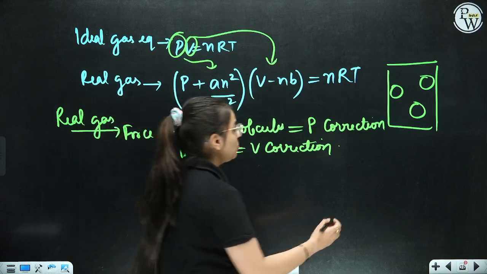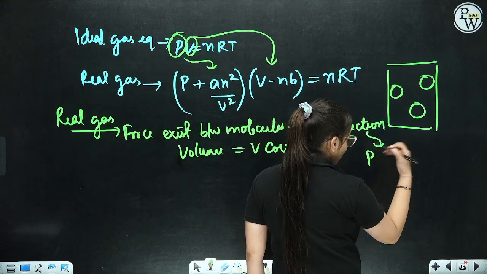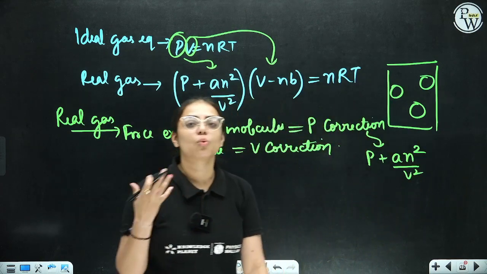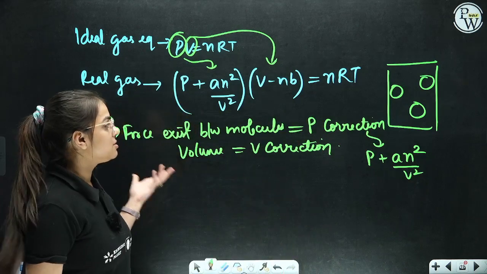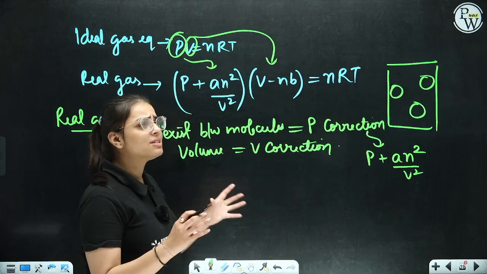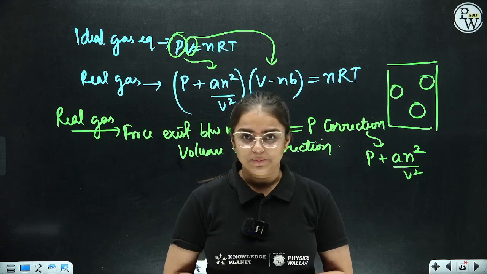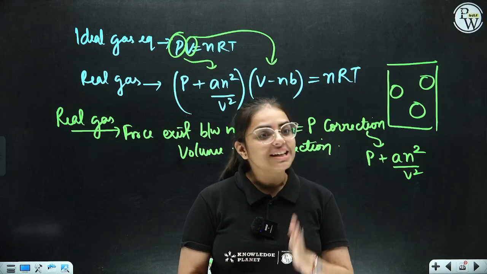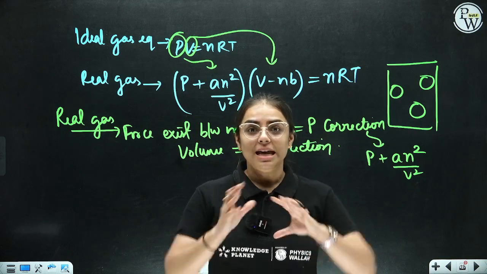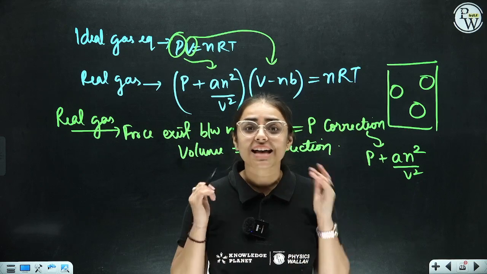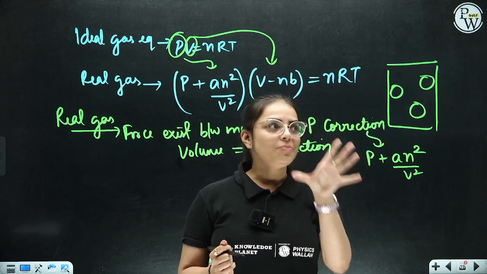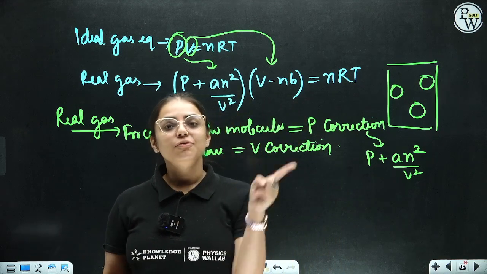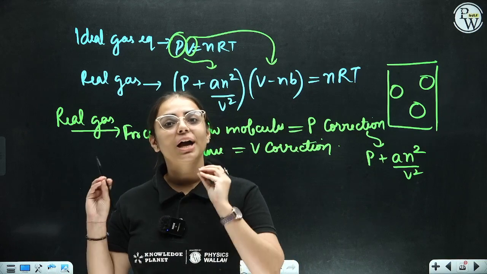So the new pressure for a real gas comes out to be P plus a n square by V square. What is a? a is a van der Waals constant, and similarly b is a constant over here. Now, what is the volume correction? We were saying that the volume of molecules is negligible, which means the total volume is equivalent to the volume of the gas. But if I say that they do have some volume, it is not a point mass, it is a sphere with some volume. So if we subtract the volume of the molecules from the volume we were considering, we are going to get the exact volume.